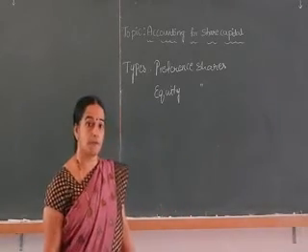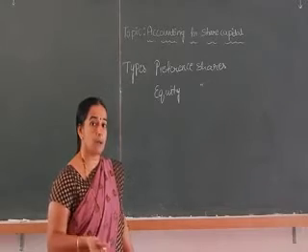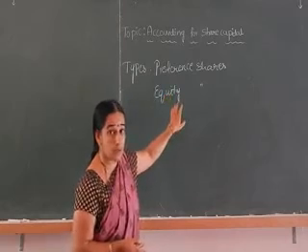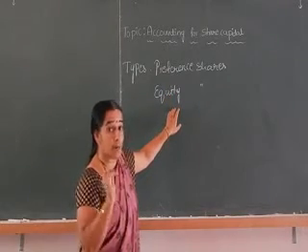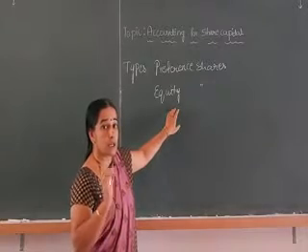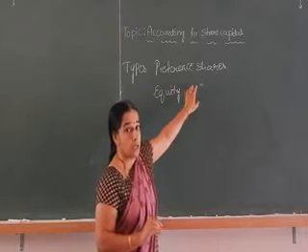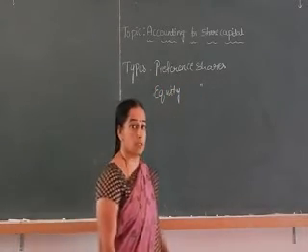So at the time of winding up of the company, the share capital has to be paid to the preference shareholders as well as equity shareholders. But while paying the share capital, first the share capital will be paid to preference shareholders. Then it will be paid to the equity shareholders.